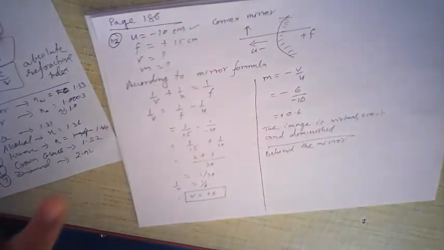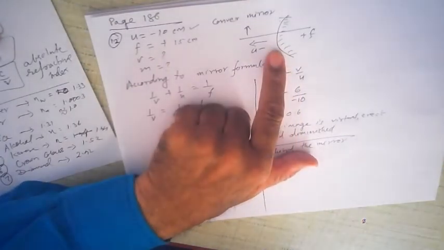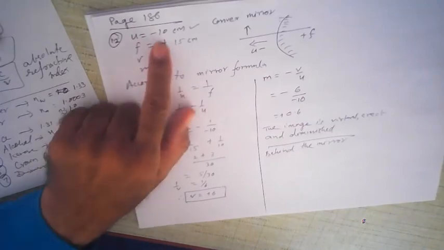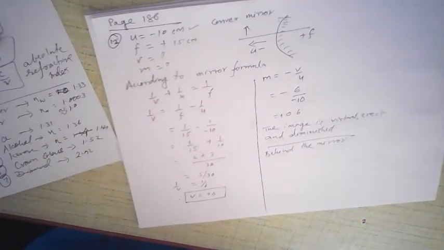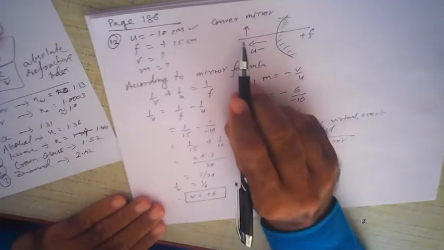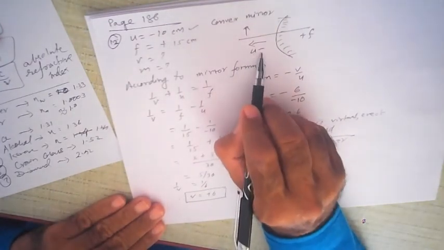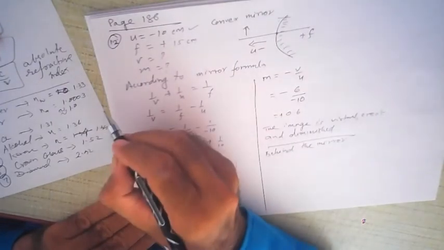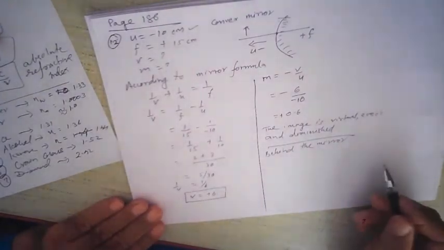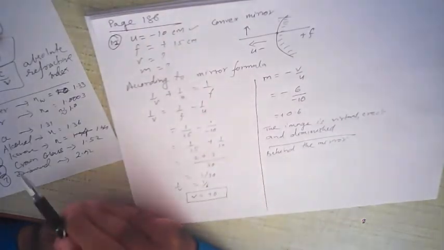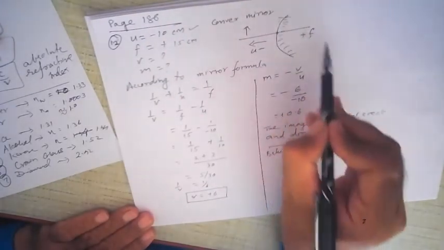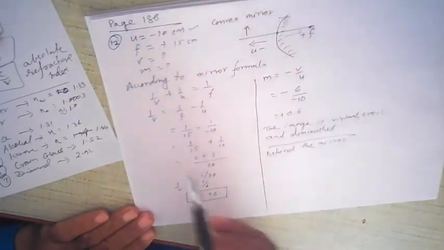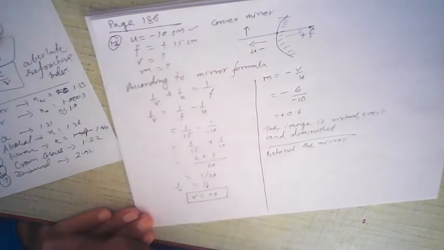Once again, see, what is the question? There is a convex mirror. Okay, this is your convex mirror. An object is placed at a distance of 10 centimeters in front of a convex mirror. Object is always placed on this side. So the object distance is always going to be negative because you are going to measure the distance from the pole this way. Then at the same time focal length will be positive because this is a convex mirror. Here the focal length is on this side, so it will be positive. The distance is measured this way. Alright. And then image distance and magnification you want to find.